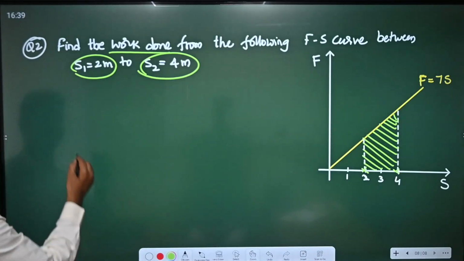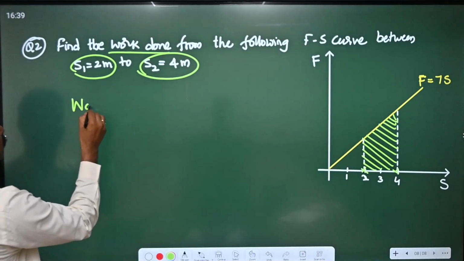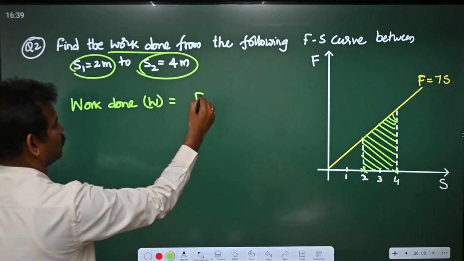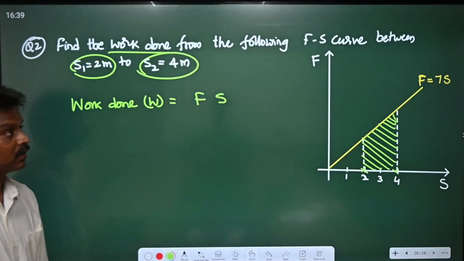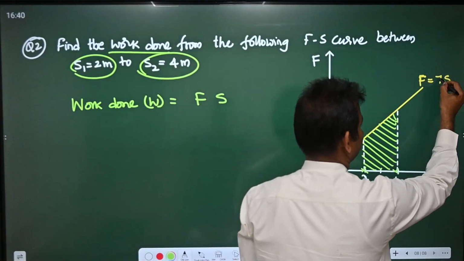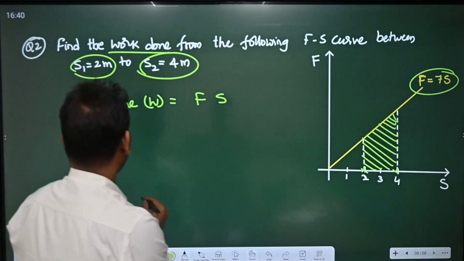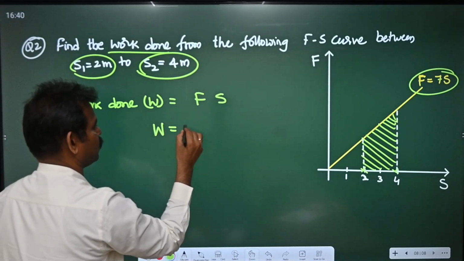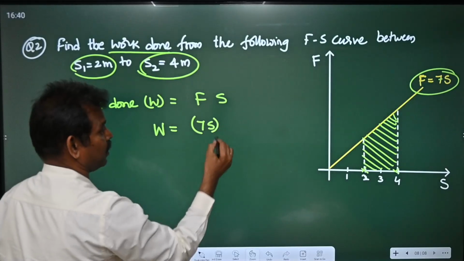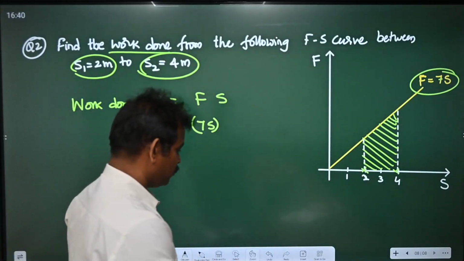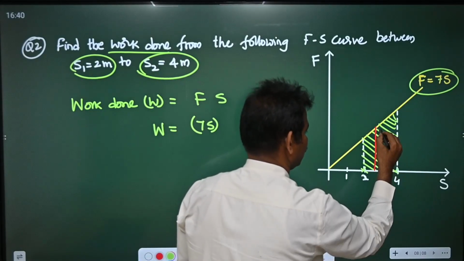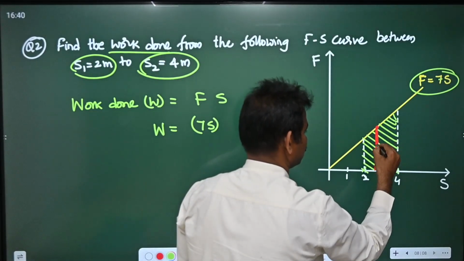In this case, work done is given by W is equal to force into displacement. But here the force is given as 7 times the displacement, so we can write W is equal to 7 times the displacement. And once again, we need to take a small elementary portion here.